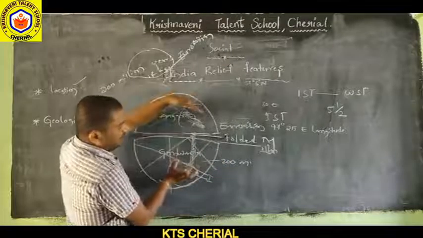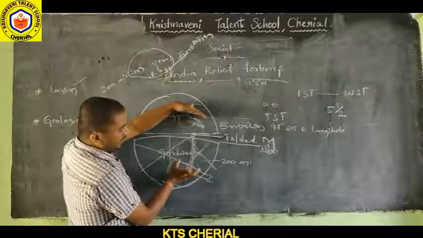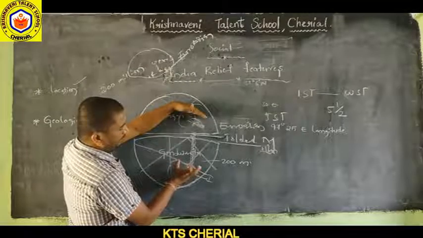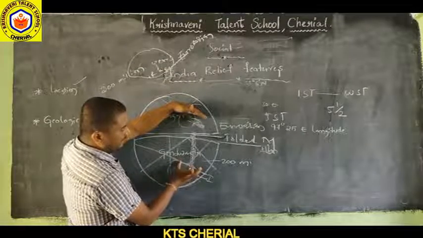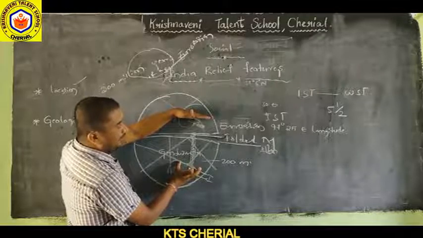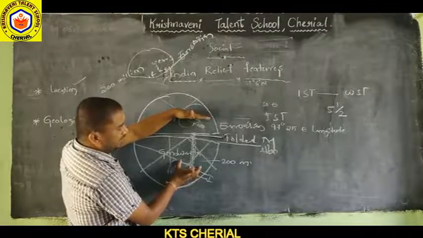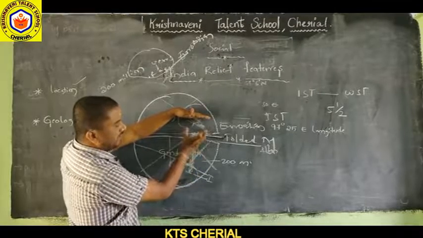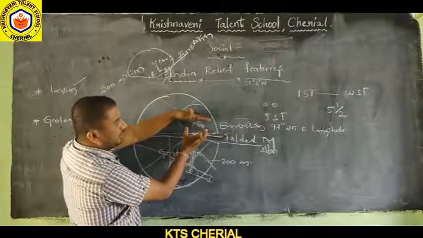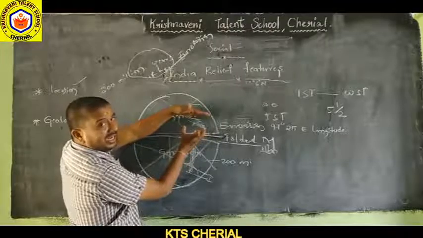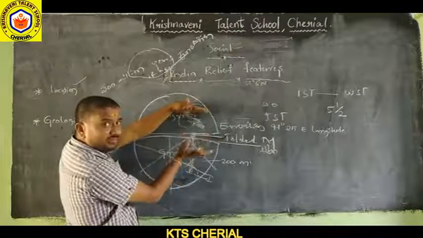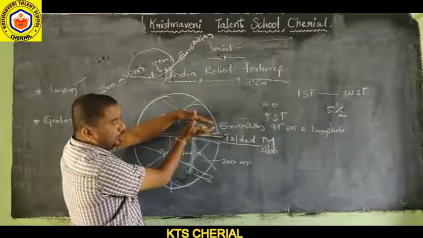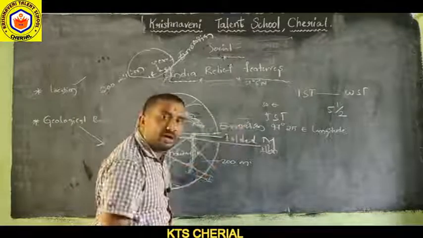So when the Indian landmass moved towards the northeast and joined with the Eurasian landmass, when it collided, folded mountains were formed.